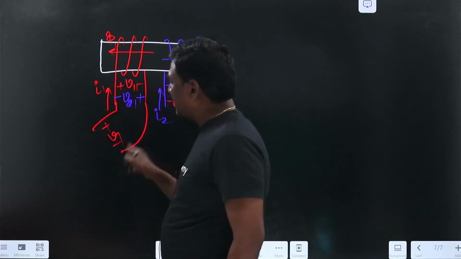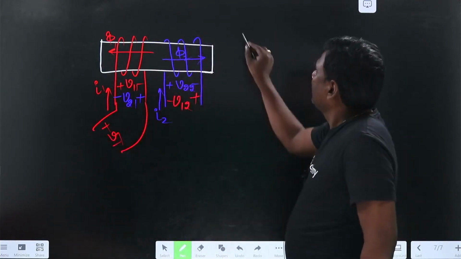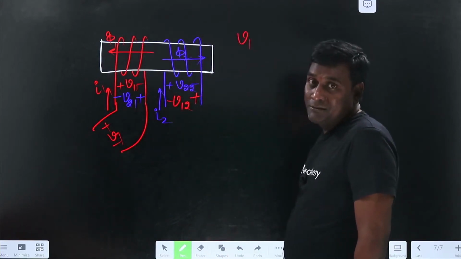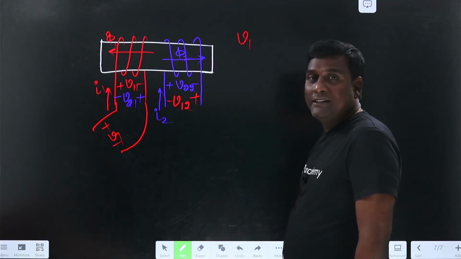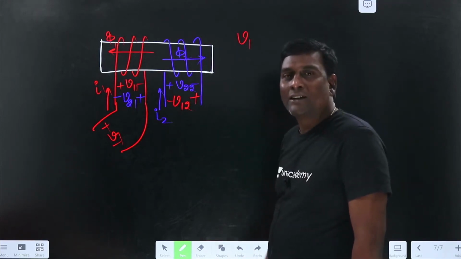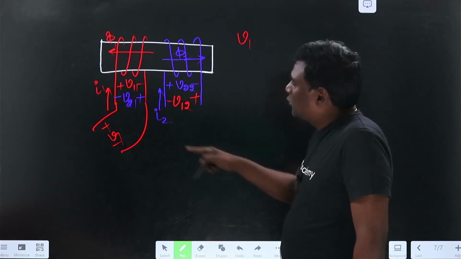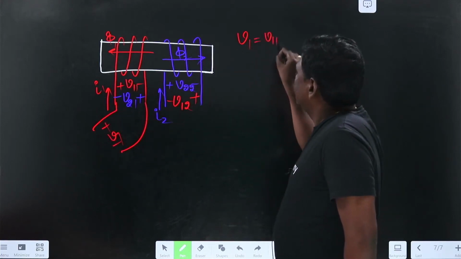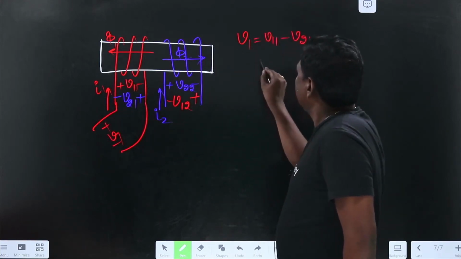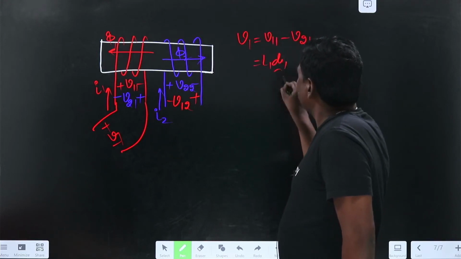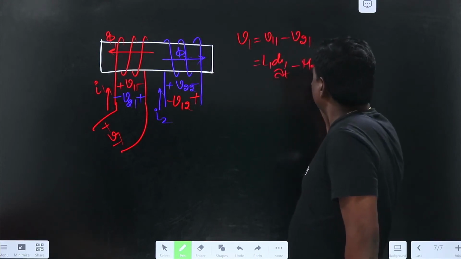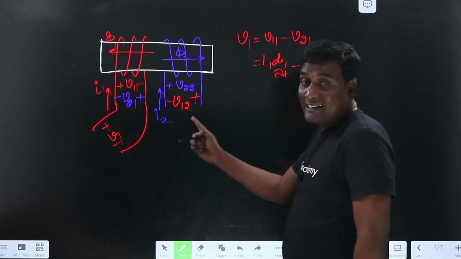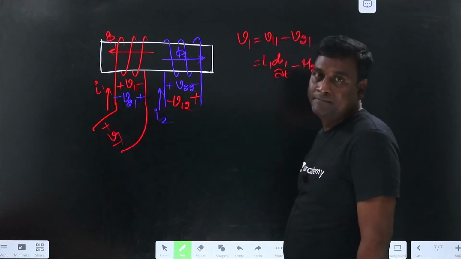Because current is entering here, I1, so entering current is positive V1. Now for V1, we are going to solve multiple problems. You will be confused multiple times, but it's okay, because without rupture here in the mind, our subconscious won't understand. Now V1 is minus of V1, or V1 equals plus V11 minus V21, meaning L1 di1 by dt minus M21 di2 by dt. Because of the second coil current, an induced voltage appears here, di2 by dt.